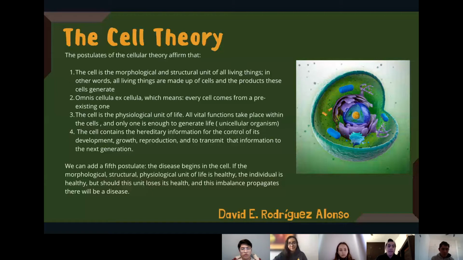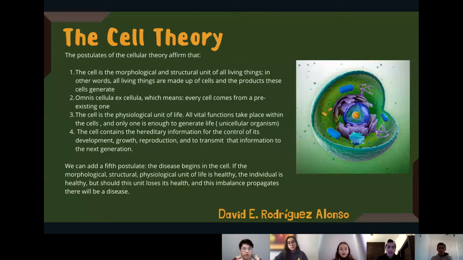We can add a fifth postulate, which is that disease begins in the cell. If the morphological, structural, physiological unit of life is healthy, then the individual is healthy. But should this unit lose its health and this imbalance propagates, there will be a disease. That's all for these two topics.